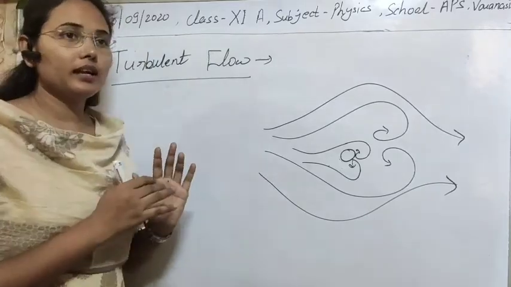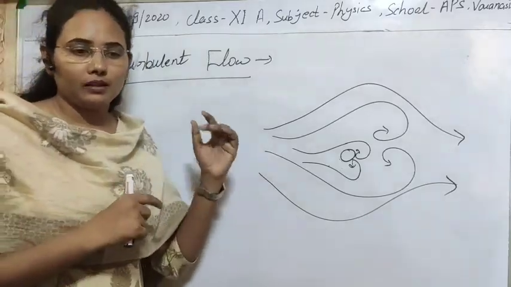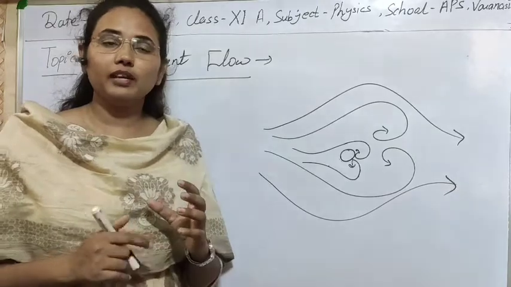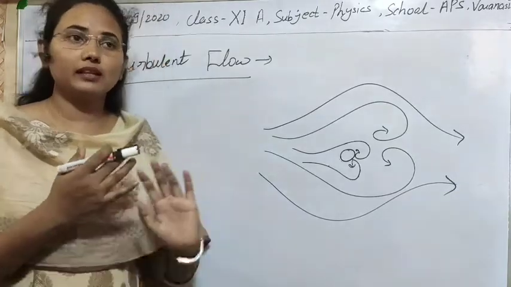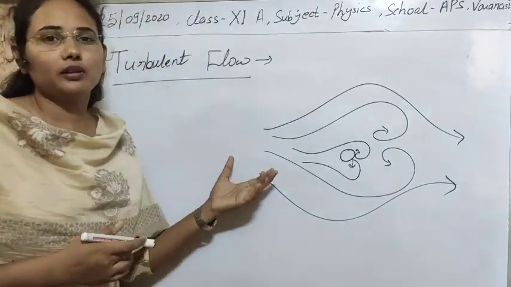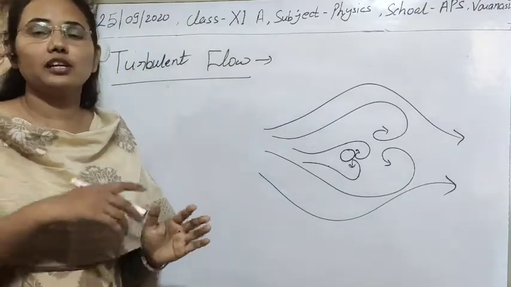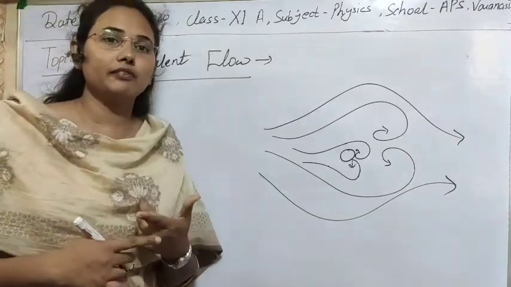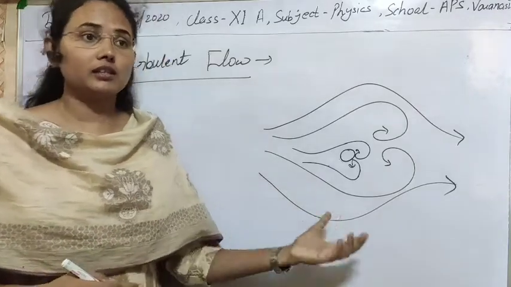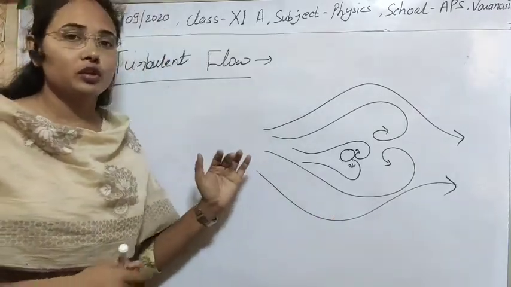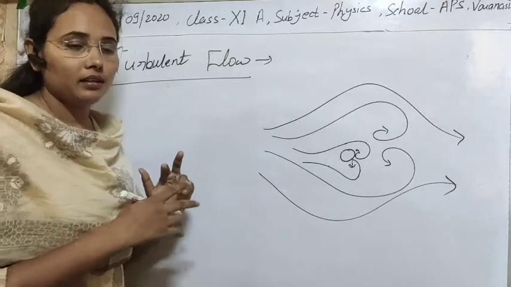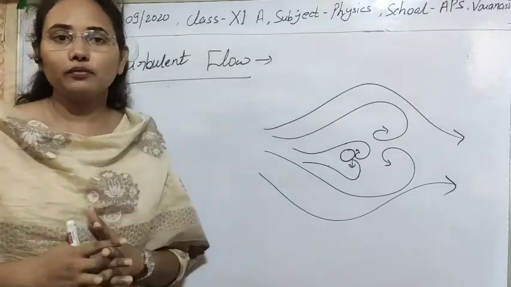At this velocity, the motion of the liquid is disturbed at a single point. If you find the velocity of different particles, it will be different. They even change their direction continuously. Due to this change in direction, there is no forward flow of water.